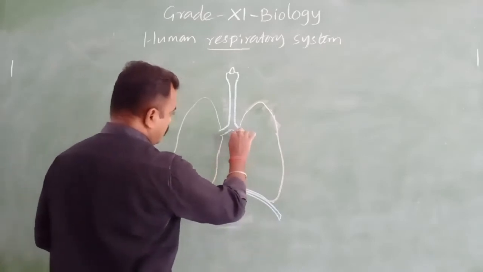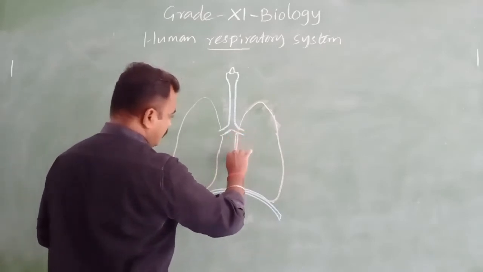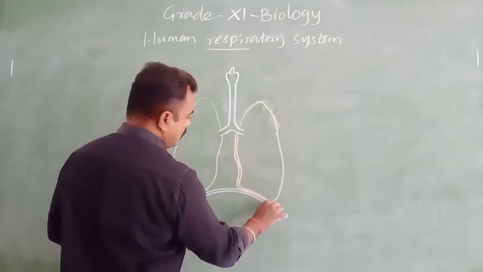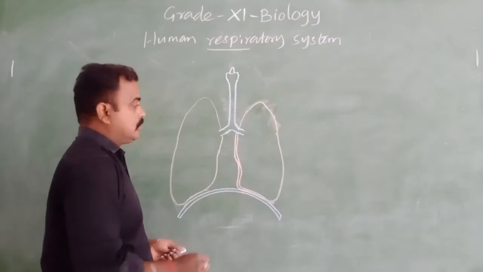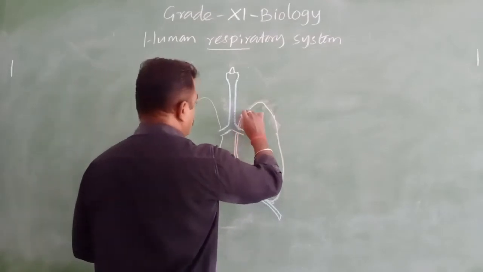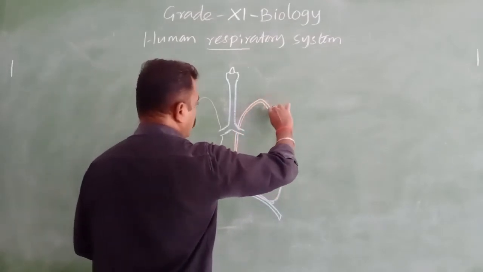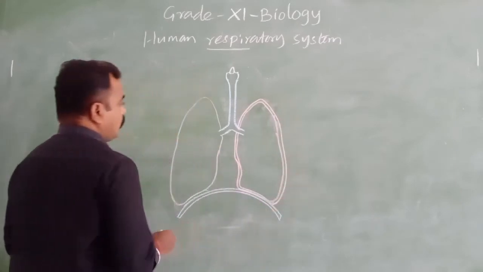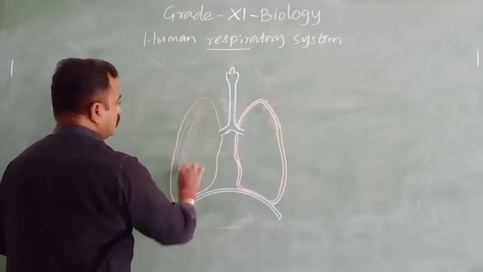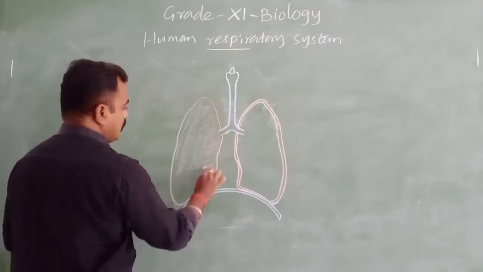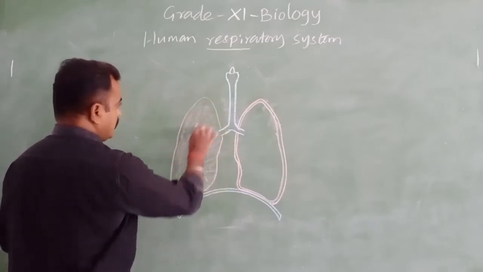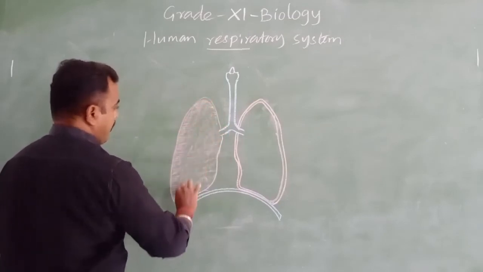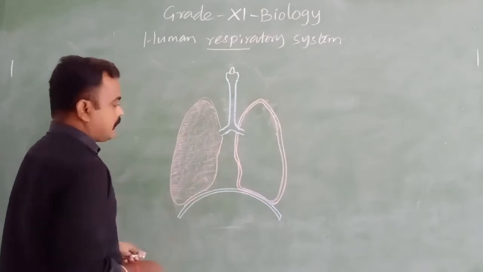Here we have a double layer. Already I said that, it is the pleura. We have one pair of lungs, and the outer layer is covered by the pleura.